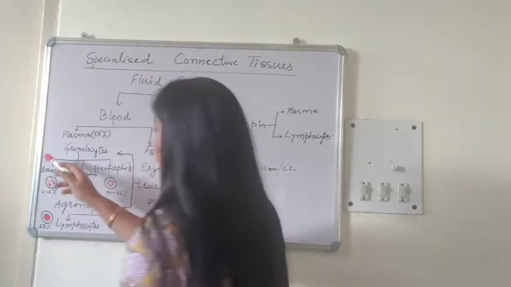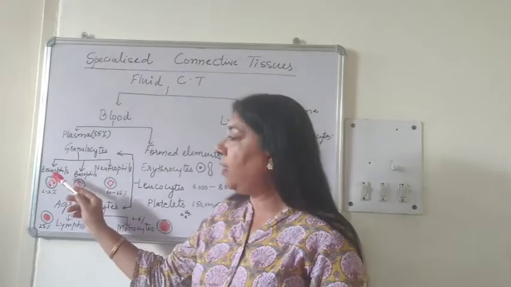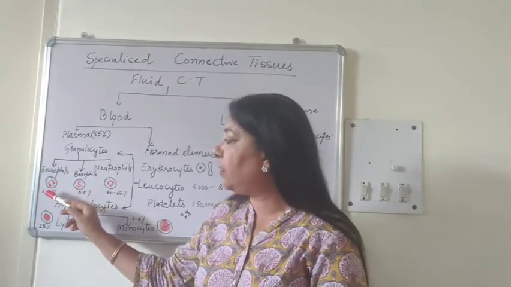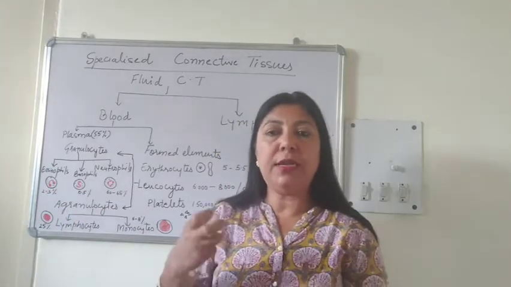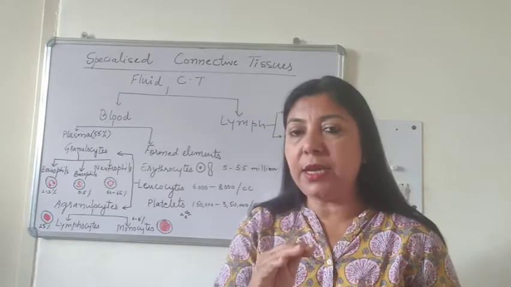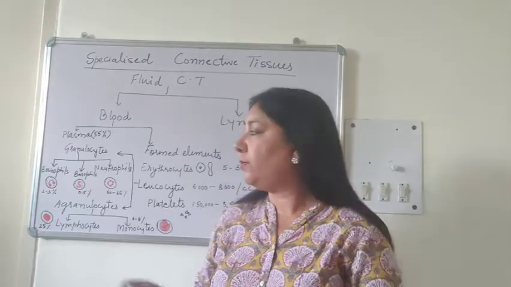Now granulocytes are of three types. First one is eosinophils or acidophils. Their percentage is 2 to 3%. They are responsible for detecting the infections in the blood. So an increase in their percentage means an increase in infection in the blood.